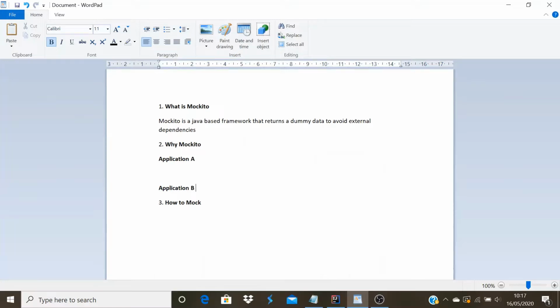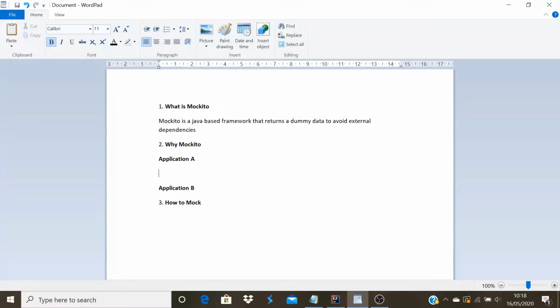In today's session, we'll discuss Mockito. What is Mockito? Mockito is a Java-based framework that returns dummy data to avoid external dependencies. Let's discuss this in more detail.